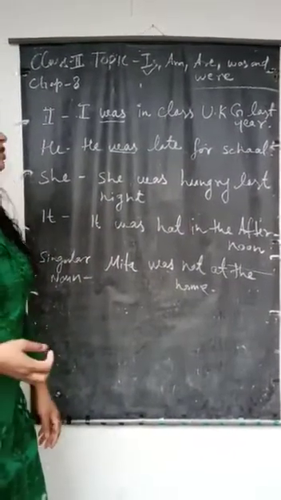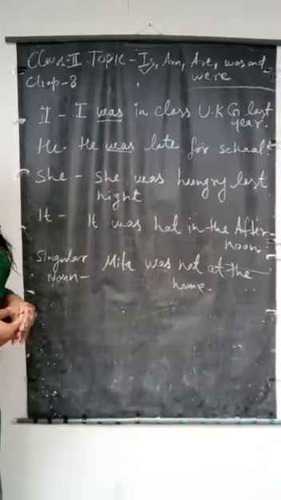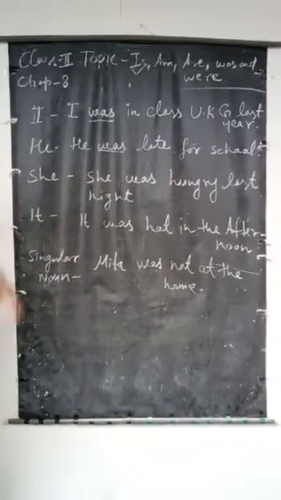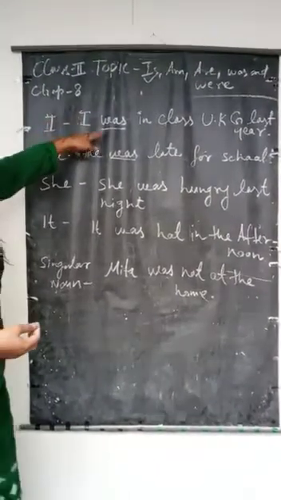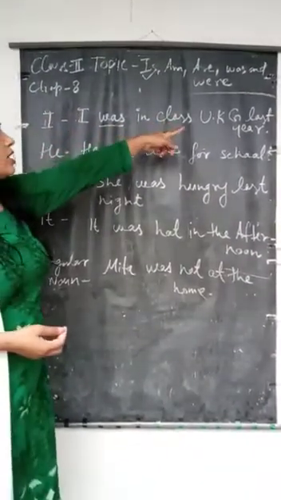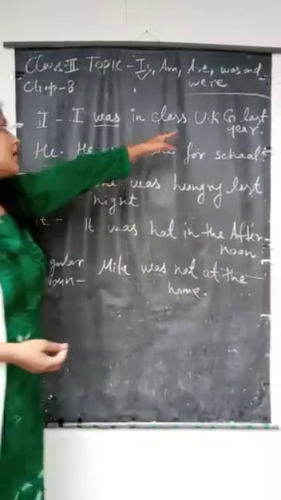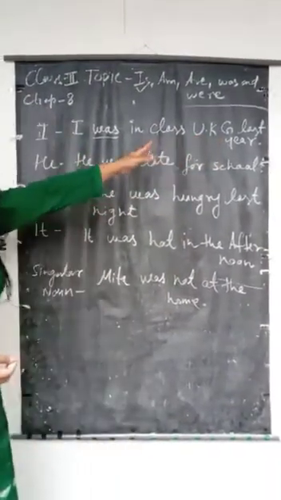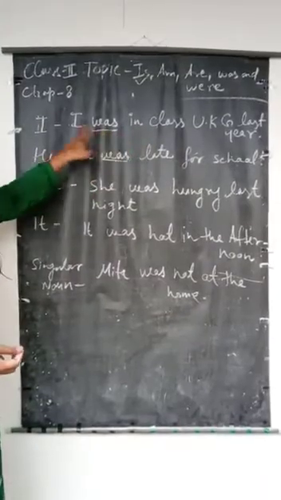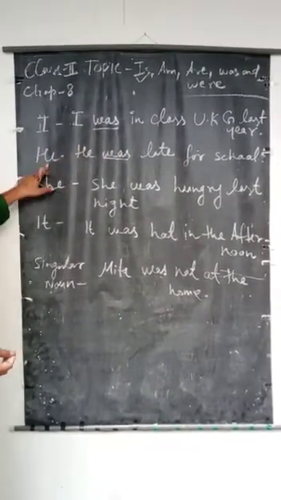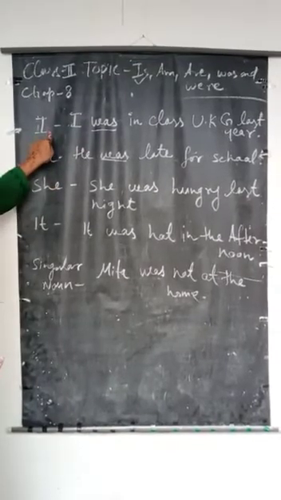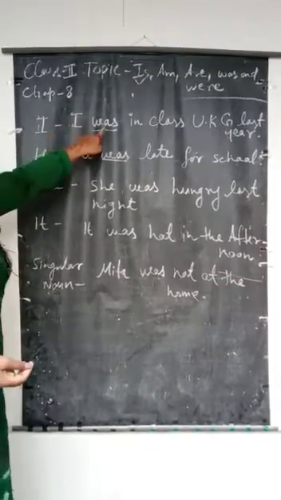So students, here is an example of was. Now look at the first one, I. I was in class UKG last year. Last year indicates the sentence is in the past, so we use was. I is singular, so we use was.